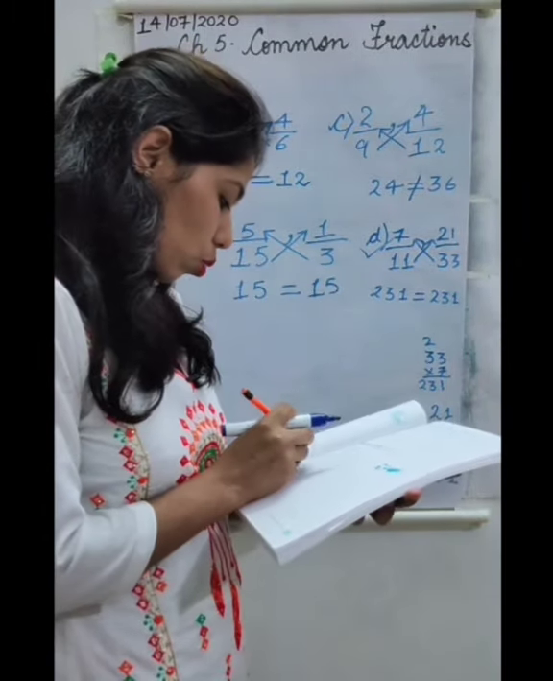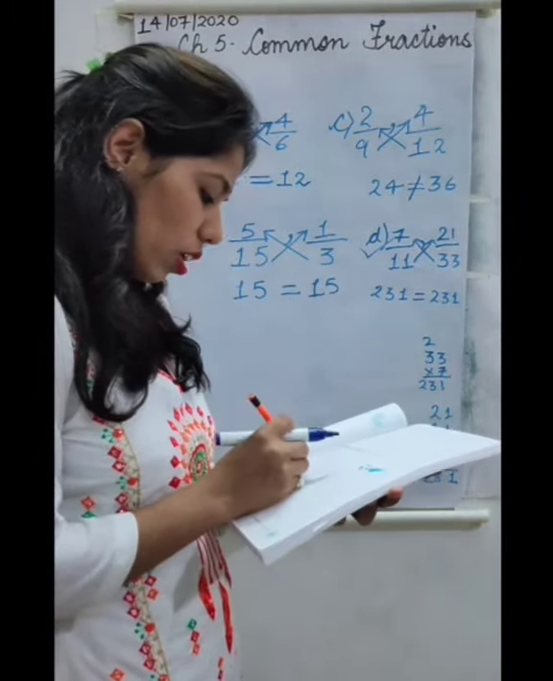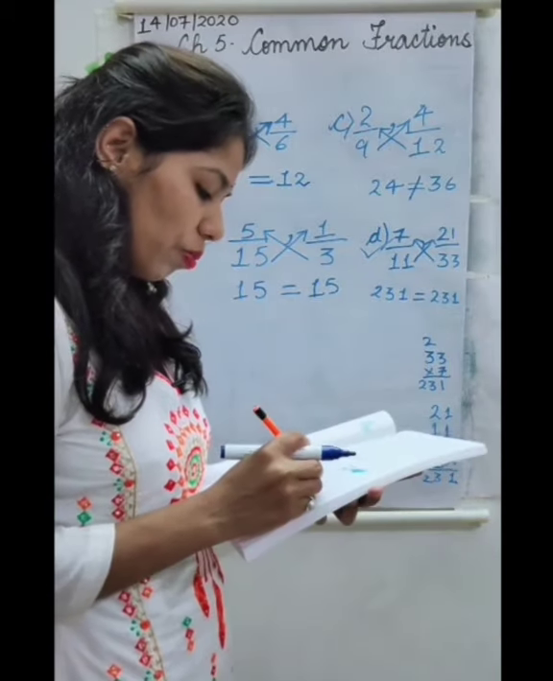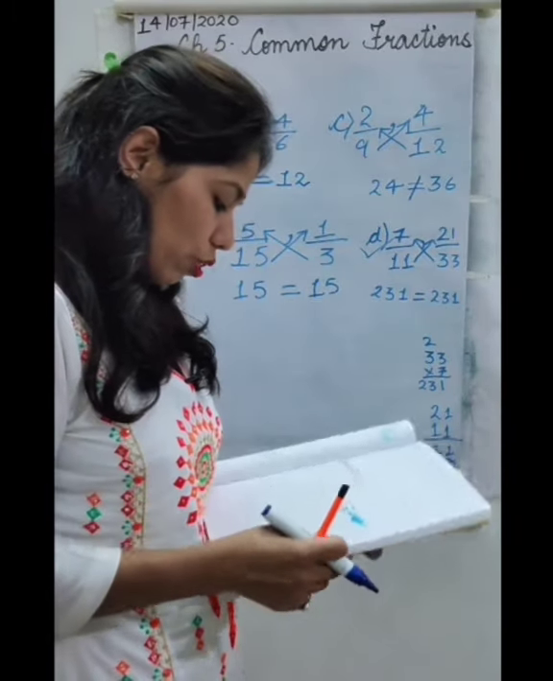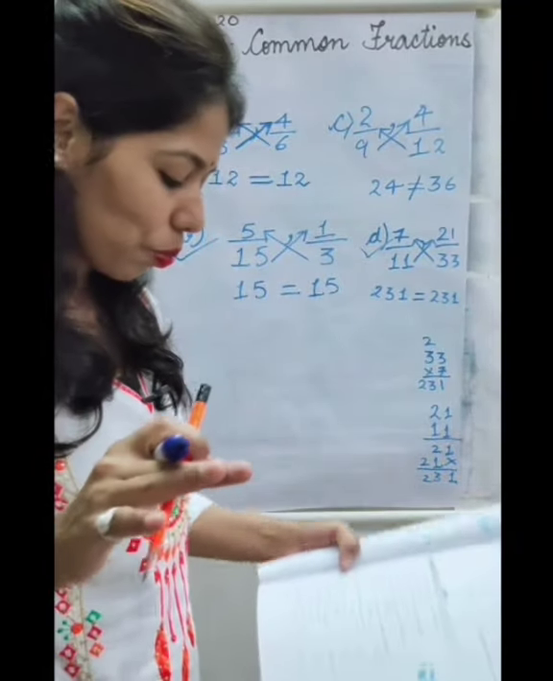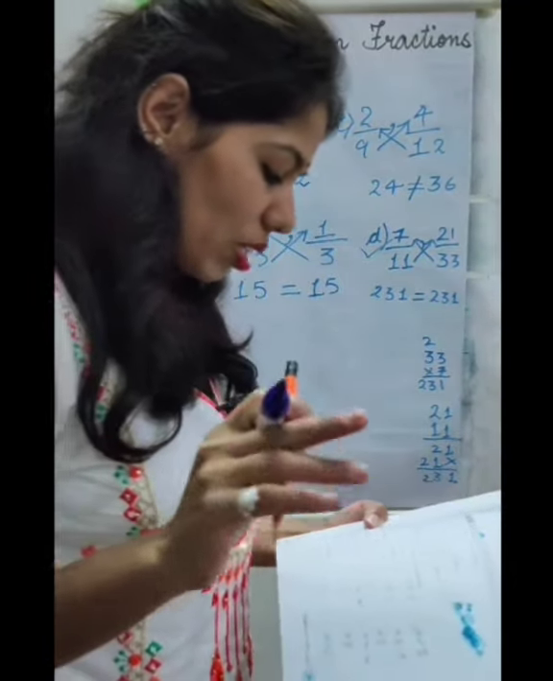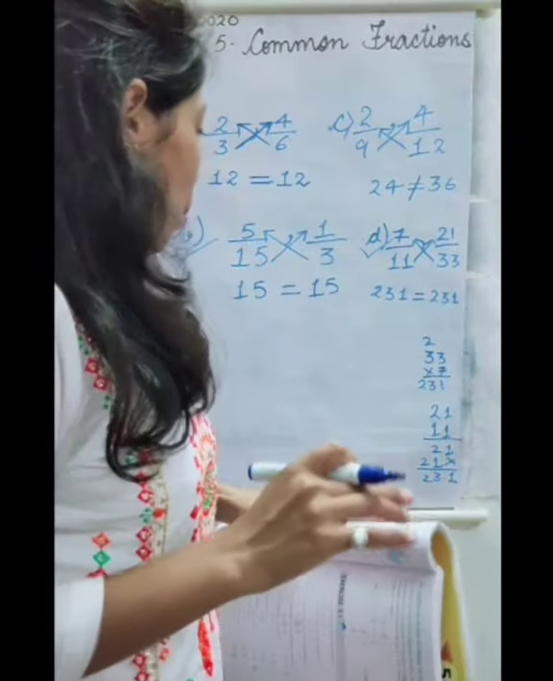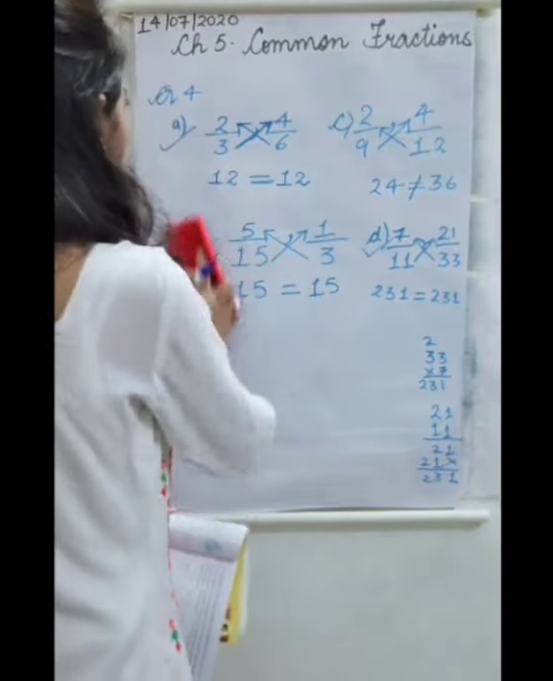So let me also do it in my book. Part A is an equivalent fraction, B is also an equivalent fraction and D is also an equivalent fraction. And question 5 also we will do in the book. Question 5 is complete the following sentences. Let me erase it.